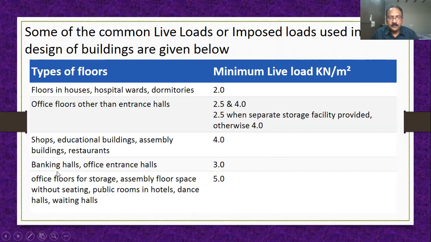Similarly, if you look at bank halls, office entrance halls, 3 kilonewton per meter square. Because in banking, you do not have loads like educational institutions or assembly buildings, you have less load. These values are given after research work, after studying many practical cases and doing many experiments.